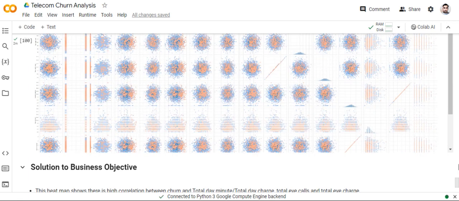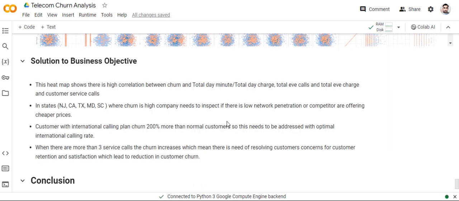Okay, last is the solution of the business objective. The heat map shows the highest correlation between churn and total day minutes, total day charge, total evening calls, total evening charge, and customer service calls. In states like New Jersey and Texas, where the churn rate is high, the company needs to inspect whether there is low network penetration or competitors are offering cheaper prices.